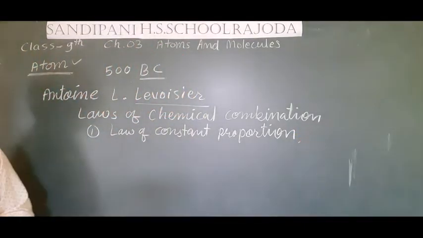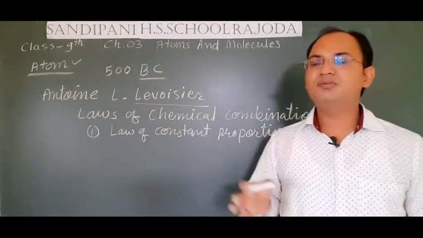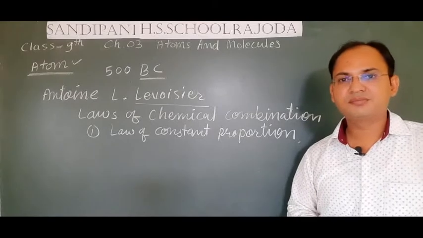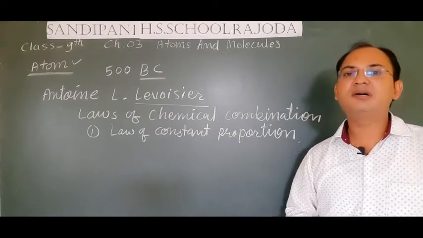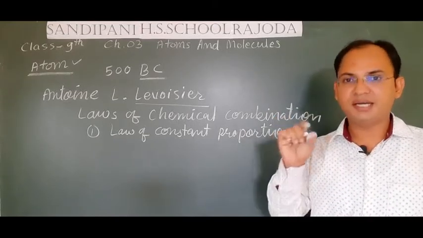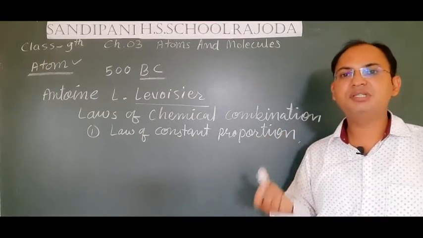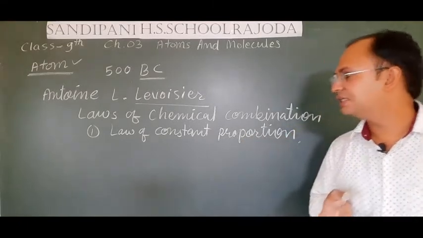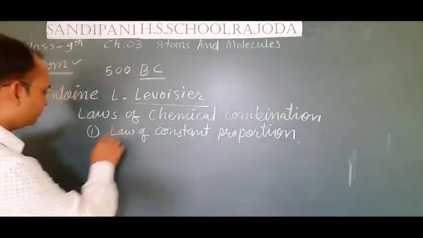The law of constant proportion states, students, that whenever a chemical compound is formed, it doesn't matter by which method the compound is forming, finally the atoms will be present in a fixed ratio, or in the same ratio, in each sample of the compound. Let's understand it with the help of an example, if we talk about water,